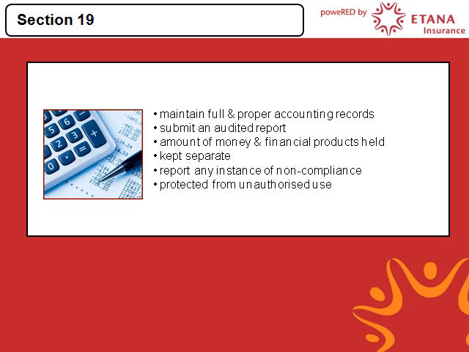The amount of money and financial products at the year end held by the provider on behalf of clients. 2. That such money and financial products were throughout the financial year kept separate from those of the business of the authorized financial service provider, and report on any instance of non-compliance identified in the course of the audit and the extent thereof. And 3. Any other information required by the registrar.